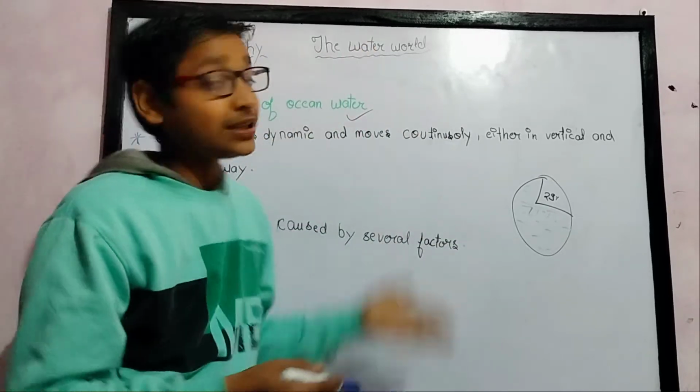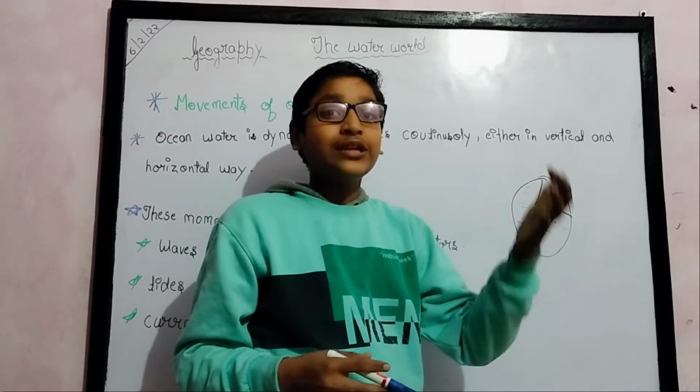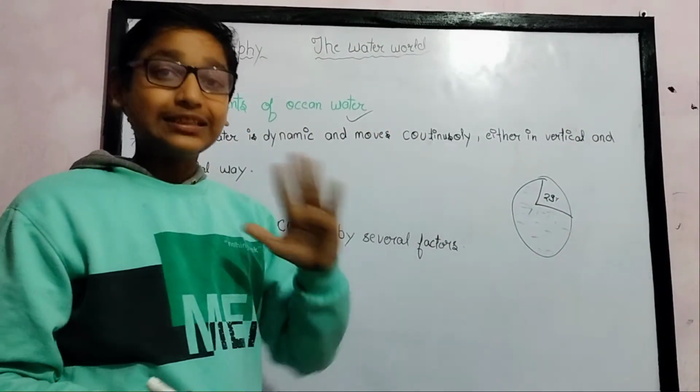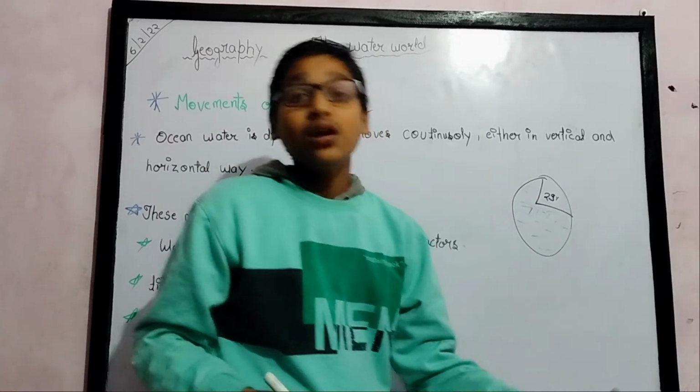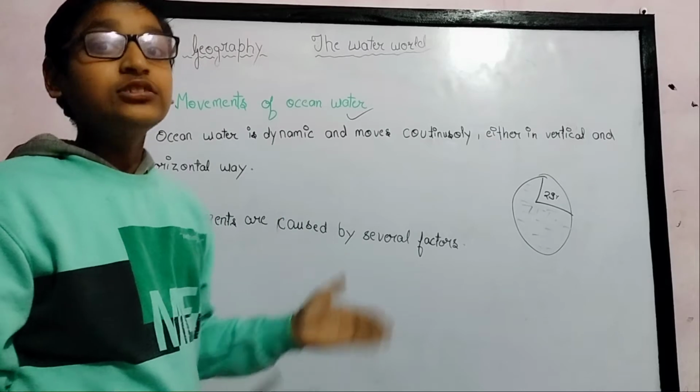This whole chapter is all about water. We have studied the major water bodies, the Pacific Ocean, fresh water, saline water, etc. Now in this new topic we are starting the movements of ocean water.